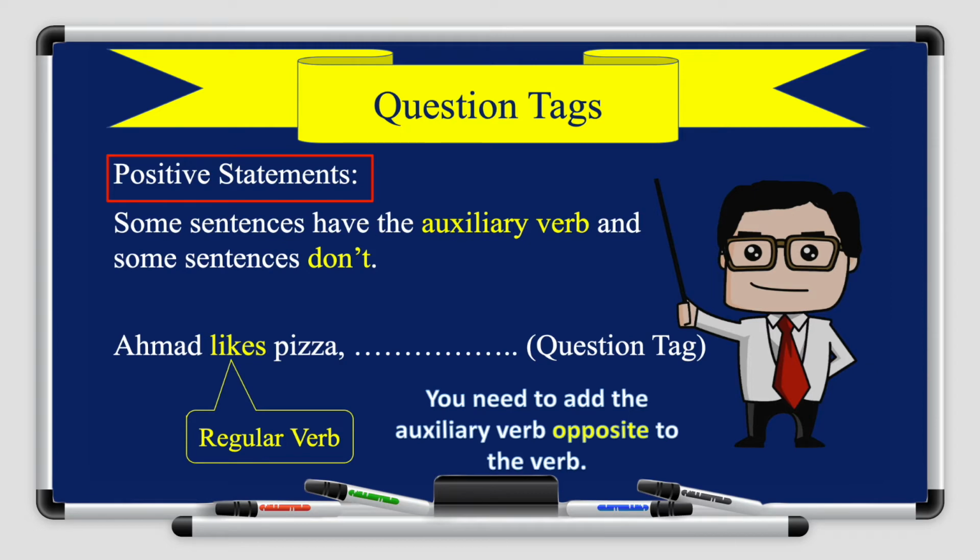If it's in the positive, you need to put it in the negative. Likes is a regular verb, and it's in the positive, so you need to put it in the negative. Here you need to add the auxiliary verb. This sentence is in the present simple, so you either put don't or doesn't. Because it's Ahmed, we need to put doesn't he, okay? So doesn't, and then you replace the word Ahmed with the pronoun he.